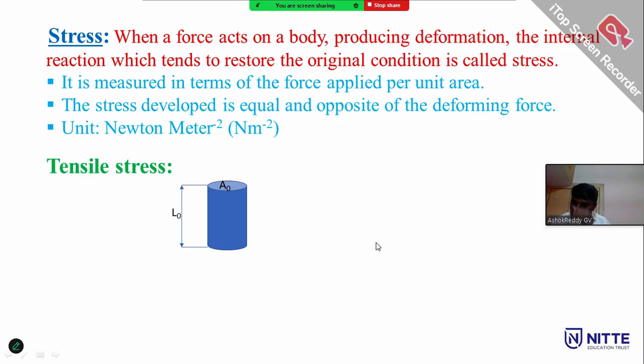Tensile stress, or linear stress, or longitudinal stress: the tensile force acting per unit area of the material is called the tensile stress.